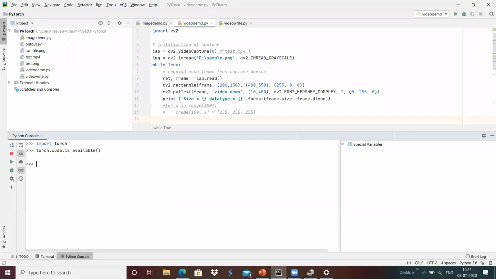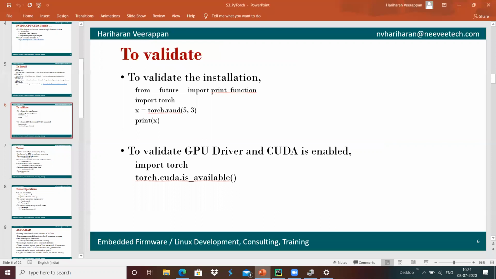Whenever we execute it, we got True, which means this PyTorch has the CUDA environment over here. If we had used only a CPU environment, then torch.cuda.is_available would become False over here. This shows how we can install it over here. And once after the installation, we can start with PyTorch based application development over here.